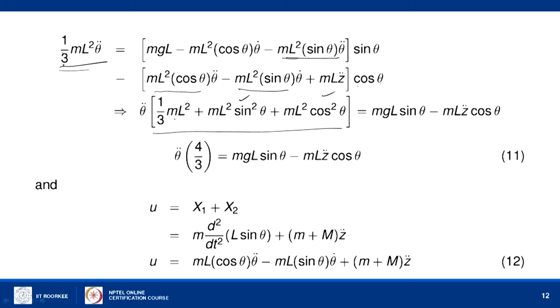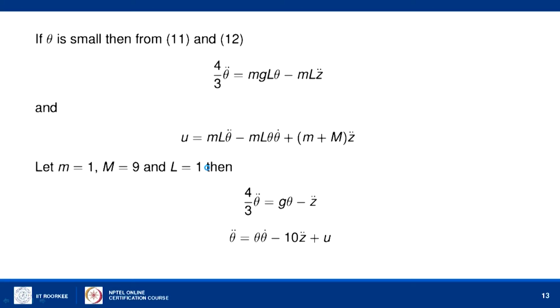So, ultimately simplifying this equation, we get theta double dot, and this whole bracket will become 4 by 3, and the right hand side is given as it is. So, equation 11 is the equation of motion, and the control equation is given by this expression.